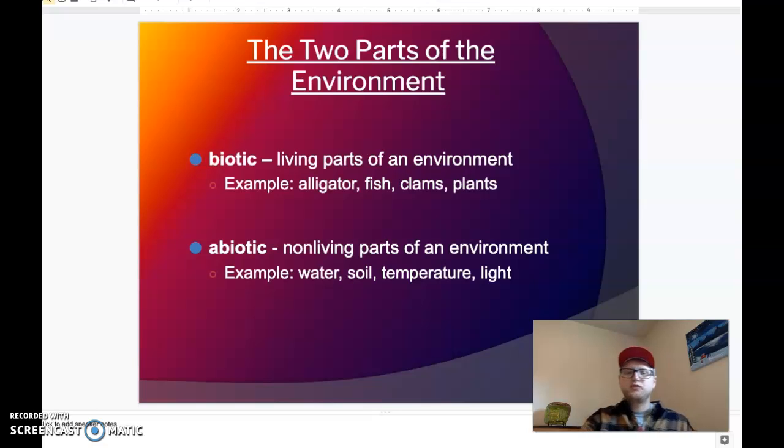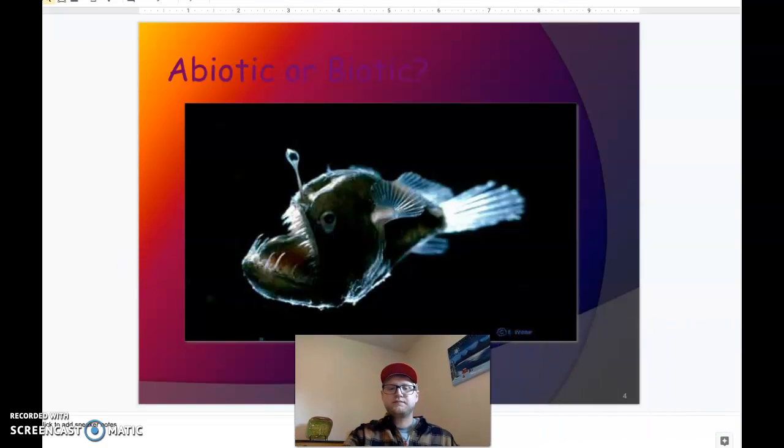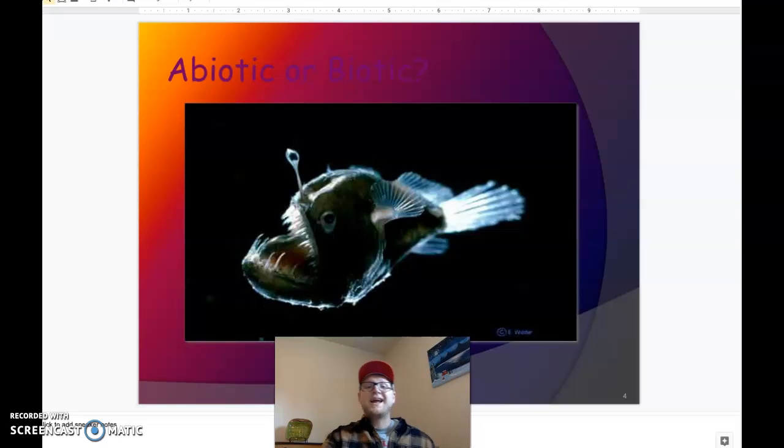So let's go ahead and kind of test you and see if you can guess which is which. So this fish, abiotic or biotic? You tell me. Okay, it is biotic. It is living, so it's biotic, right? It's a living part of the environment.